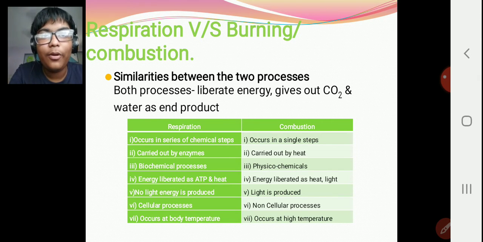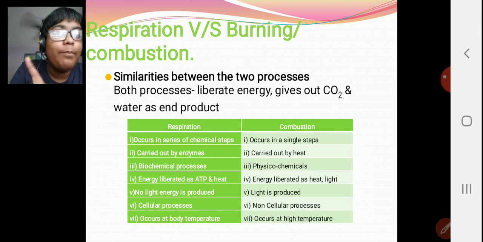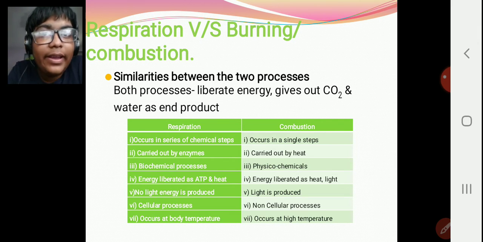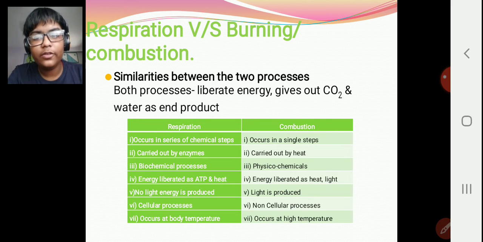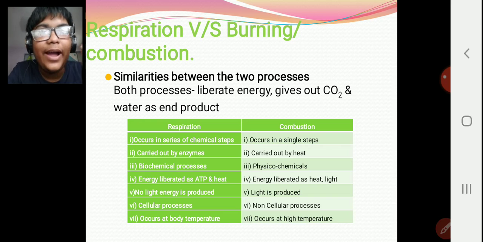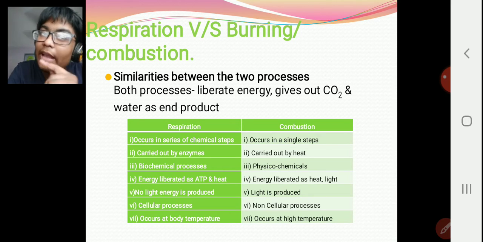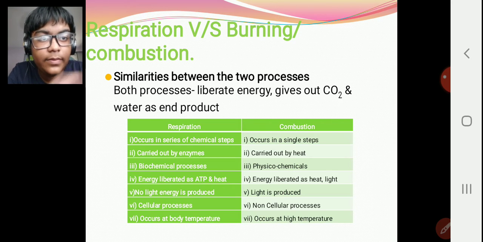It can occur at normal temperature only, but combustion occurs only at high temperature. You cannot put ice on something and burn it. It is not possible. You have to provide heat at a high temperature, and then only combustion will take place.